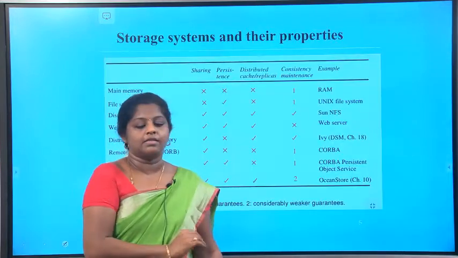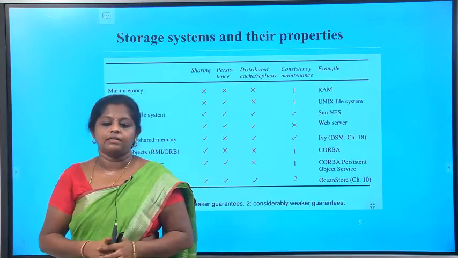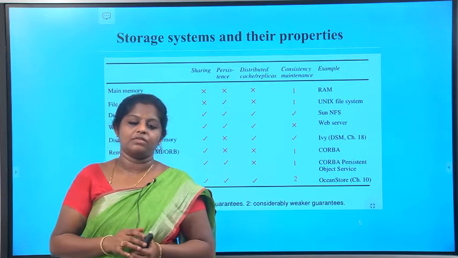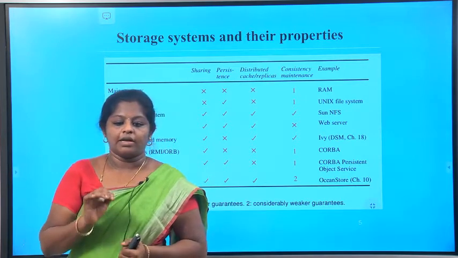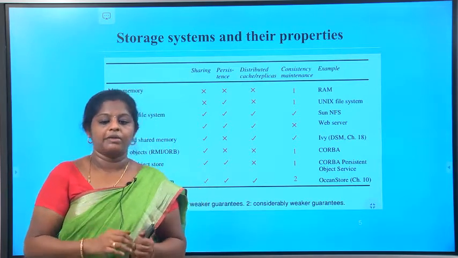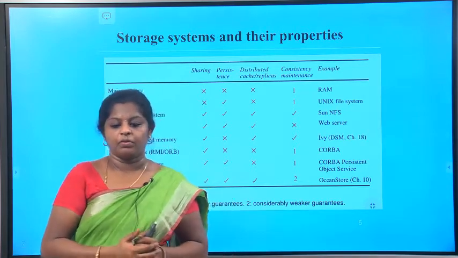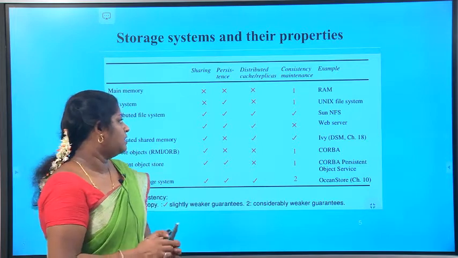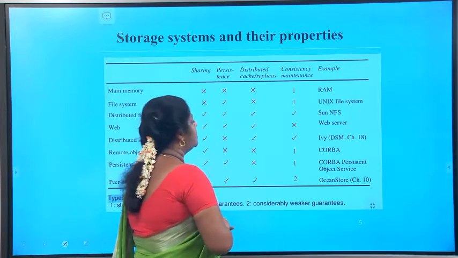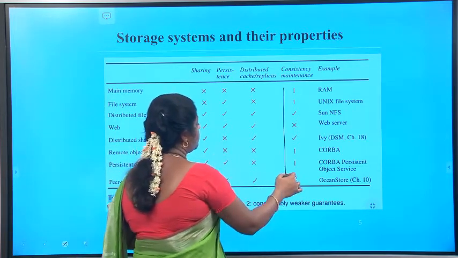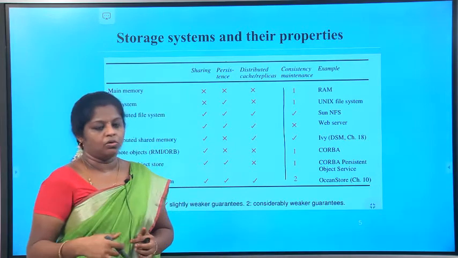The consistency column indicates whether mechanisms exist for the maintenance of consistency between the multiple copies of the data when updates occur. So this should be clear: whether we need to maintain the multiple copies when the updates are going on.